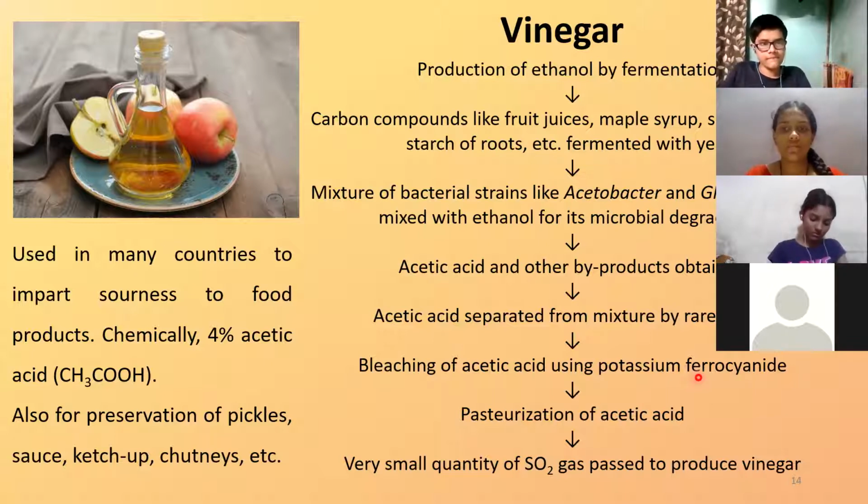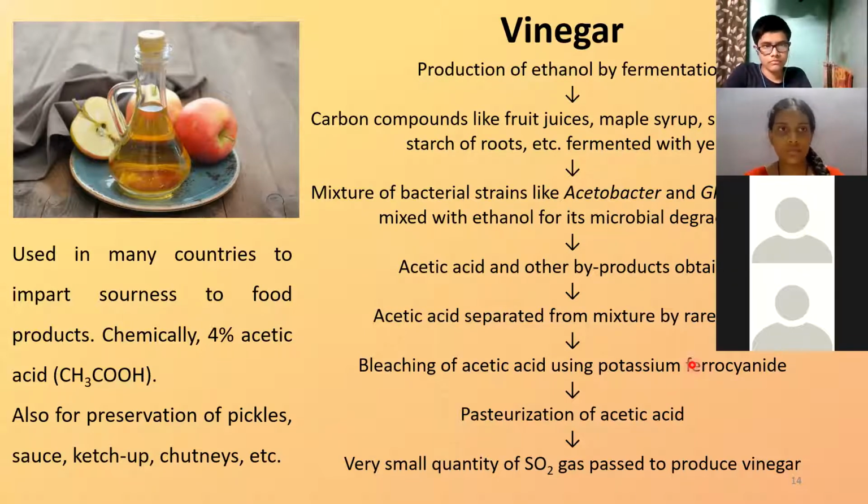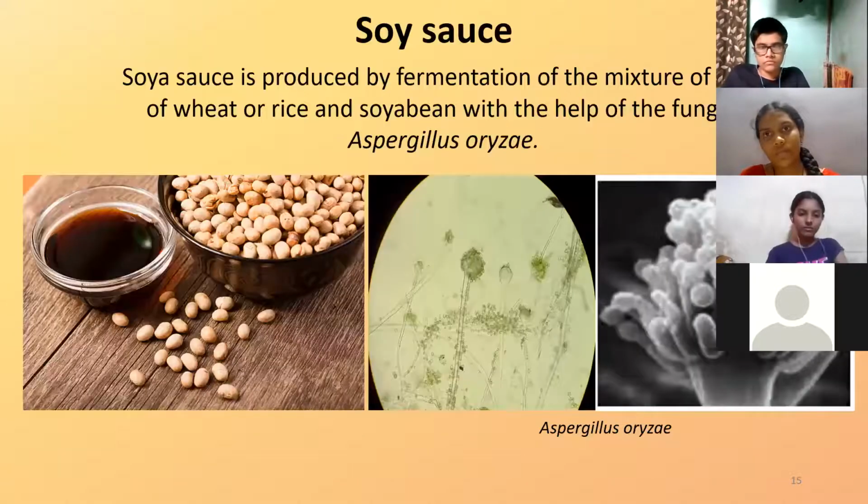Is that clear? Understood how microbes are useful here? They are all produced industrially. That's why you get different brands of vinegar in the market. The taste of one brand differs from another because of the difference in the source. If it is made from apple juice, you will get a different taste of vinegar. If you prepare it from root starch, you will get a slightly different taste. That's how you get the various tastes. Okay, that was about vinegar.